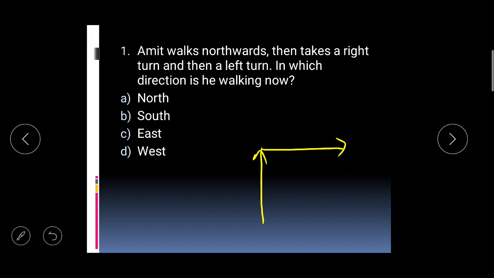And then he takes a left turn. So, suppose you are standing here and you are facing east. Where is your left? Your left will be upwards. So, now your direction is this. Now, the question is, in which direction is he walking now? He is walking in the north direction. So, our answer is north.